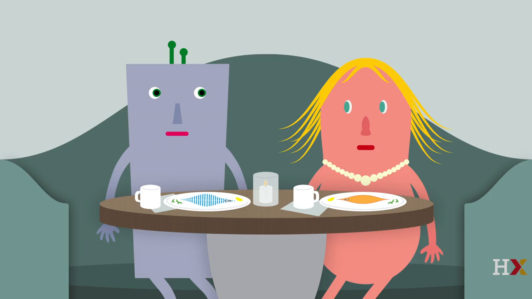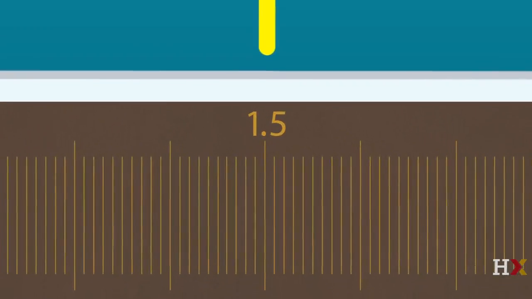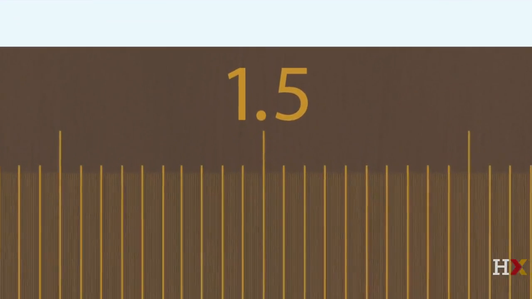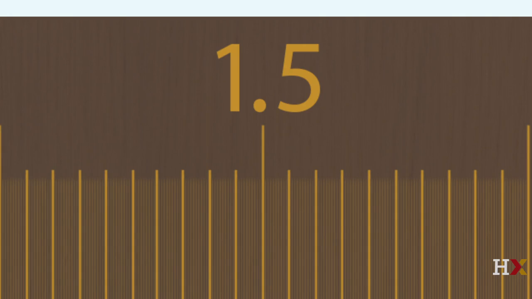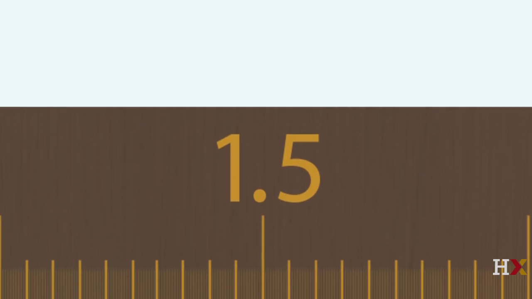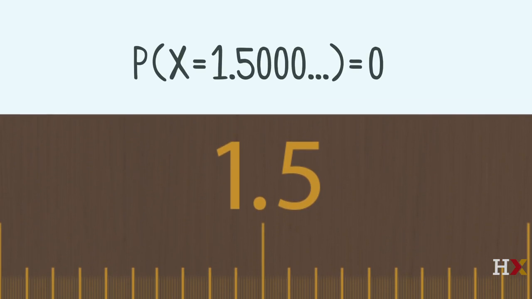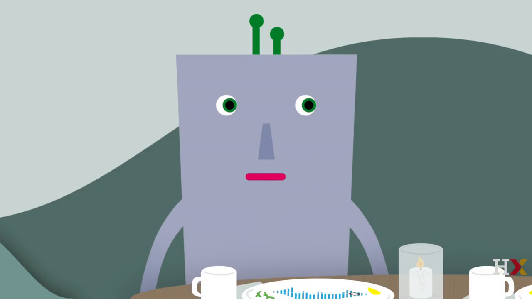So when you say the probability of being at 1.5 is 0.33, do you mean the probability of being at 1.50, 1.500, or what? I don't know. Randy's position is a continuous random variable, even if we can't measure it to infinite precision. The probability is 0 that her position is 1.50000 forever. I know that's what's taught in Continuopolis, but it doesn't seem very practical just to say the probability is 0.